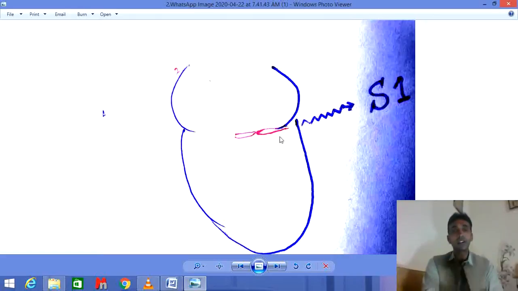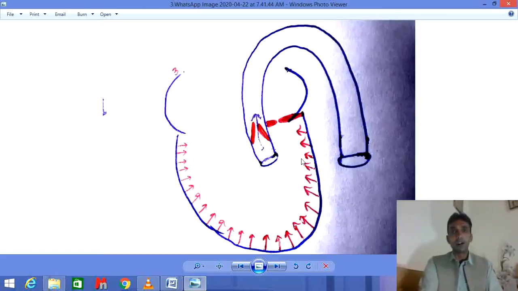The S1 sound is always produced by the mitral valve or tricuspid valve. It is not produced by any other valve. The S1 sound is always produced by the tricuspid valve and the bicuspid or mitral valve, and this always happens after the isometric contraction of the heart. Now coming toward the next one.